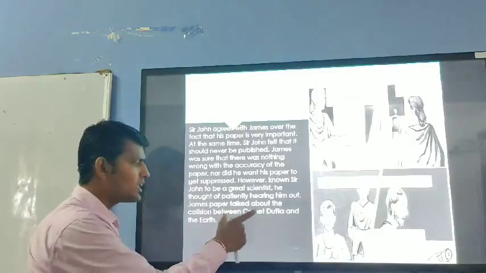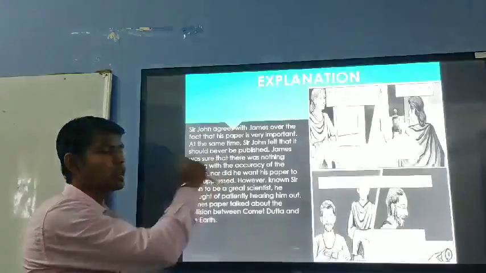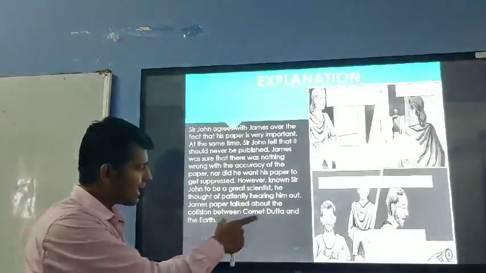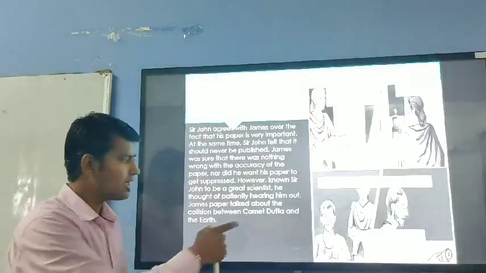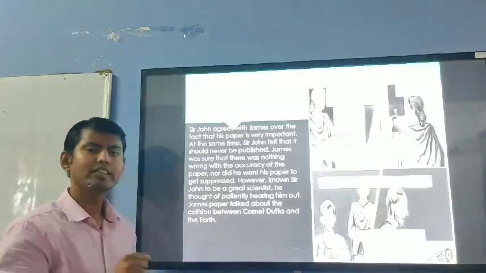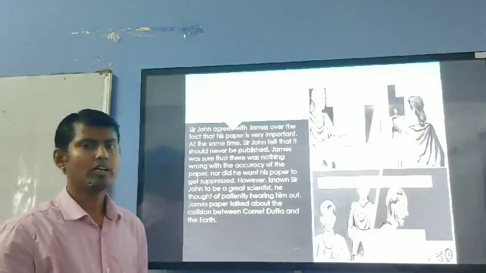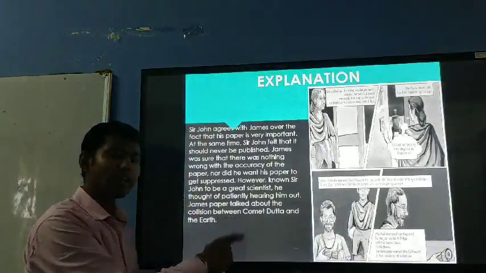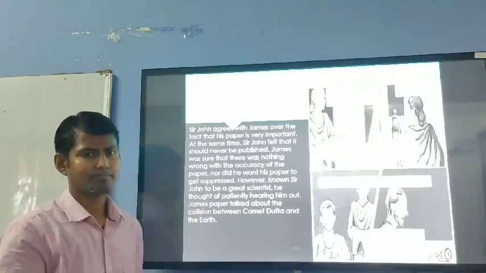That news created panic for John Macpherson, because if it were published and the public read it, it would create havoc around the world. So we don't have to publish it now; we have to do something about it.